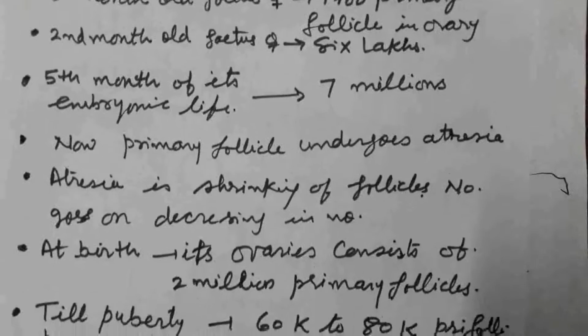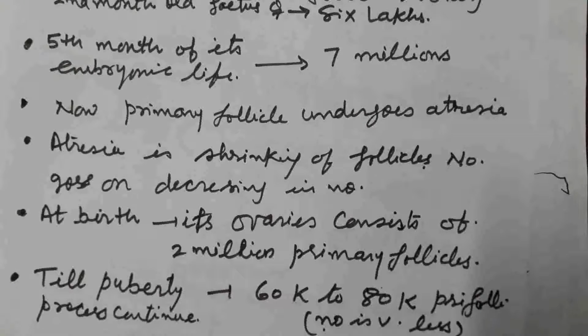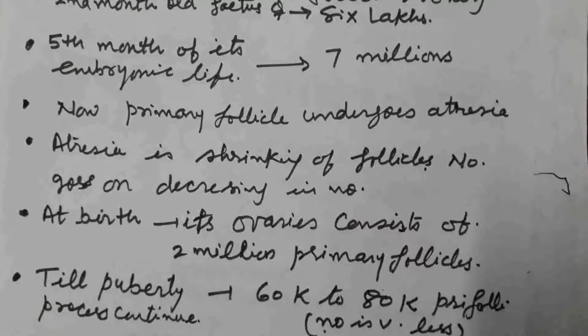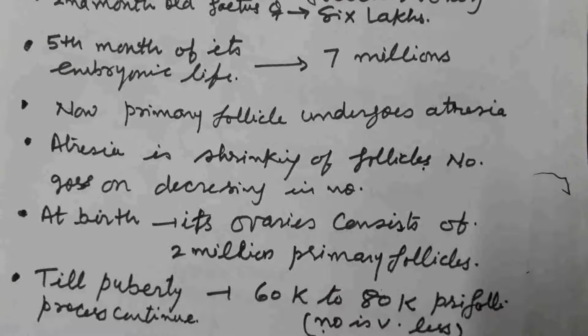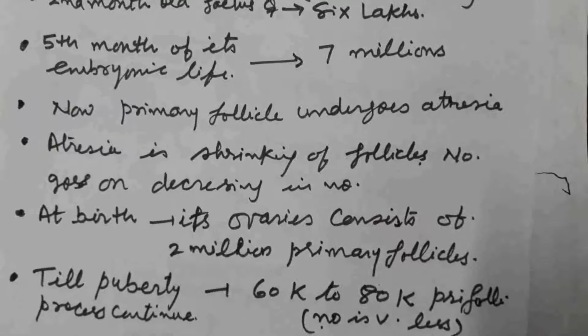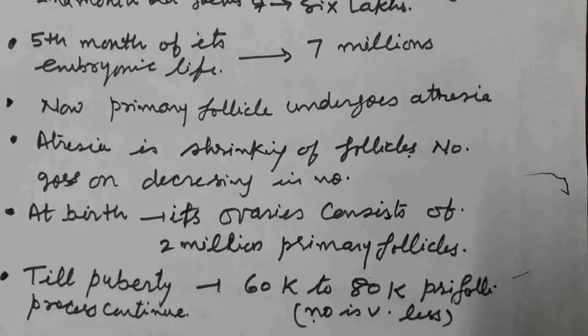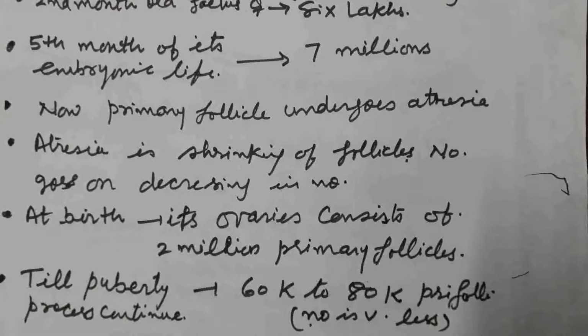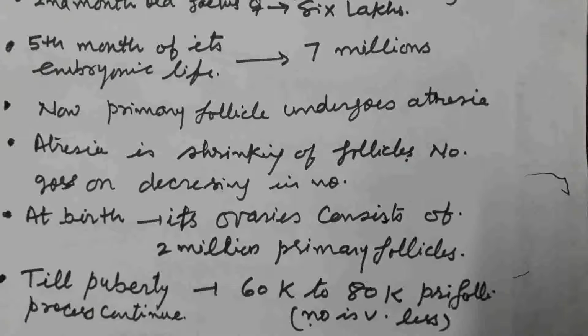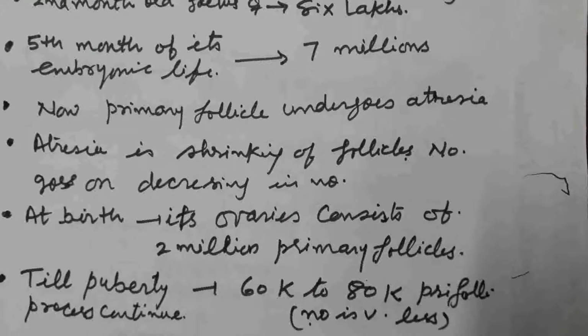At birth, the developing child's ovaries consist of 2 millions of primary follicles. Until puberty, the process of atresia continues and the number goes on decreasing. And at puberty, 60,000 to 80,000 primary follicles are present.